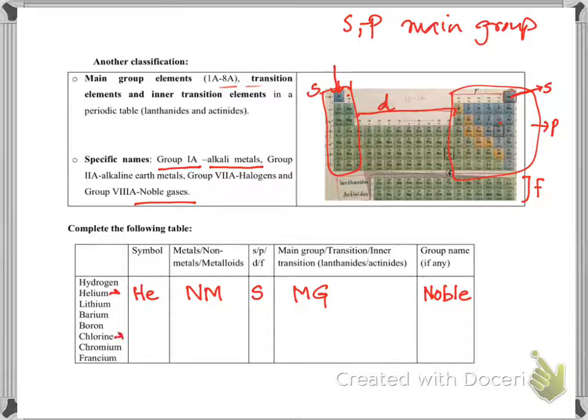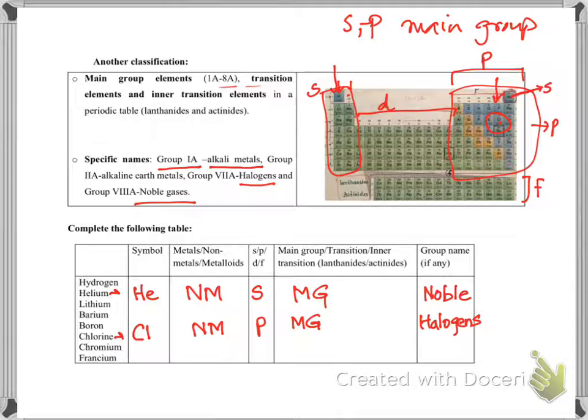For example, chlorine. Symbol is Cl. Here is chlorine. It's a non-metal. It's a P block element because these are P blocks. Is it main group, transition, inner transition? Main group. And any particular name? Yes, this is a 7A group, and 7A group elements are known as halogens. Let me take one more, because all the examples that I took ended up being main group elements. So I should have put something else. Let's cross out.